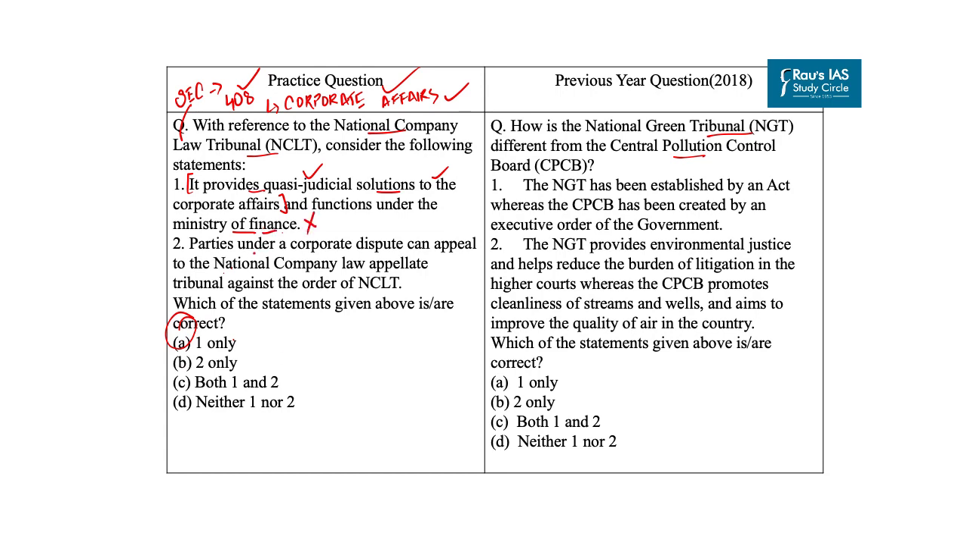Now, let's come to the second statement. Parties under a corporate dispute can appeal to the National Company Law Appellate Tribunal against the order of NCLT. Now, the National Company Law Appellate Tribunal, that is NCLAT, was constituted under Section 410 of the Companies Act 2013 for hearing appeals against the orders of the National Company Law Tribunals with effect from 1st June 2016. So, our second statement is correct. So, with this, our correct answer is option B, that is 2 only. Answer of this PYQ is option B.